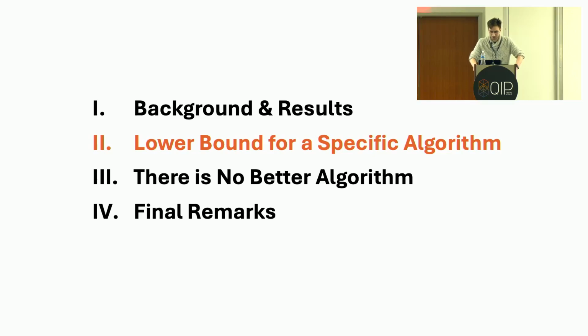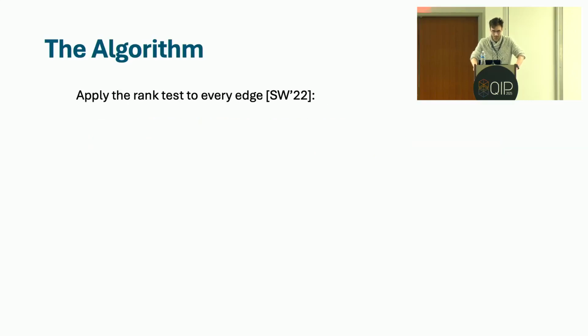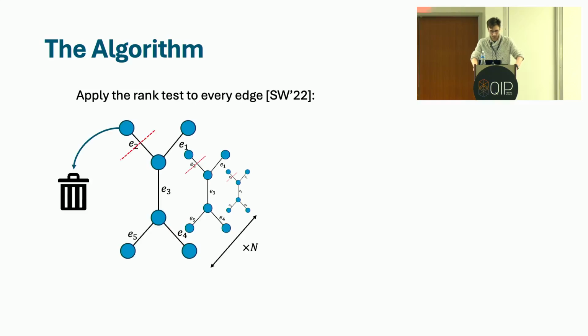OK, so moving on to the proof of the lower bound for a specific algorithm. The algorithm is pretty simple to describe in one sentence. It's just to apply the rank test to every edge in your graph. So what do I mean?